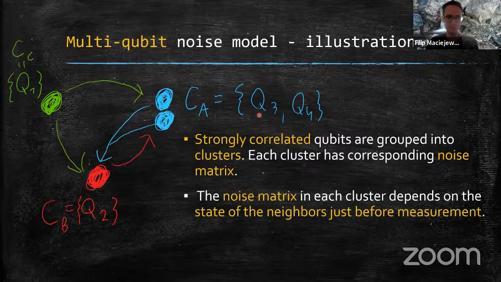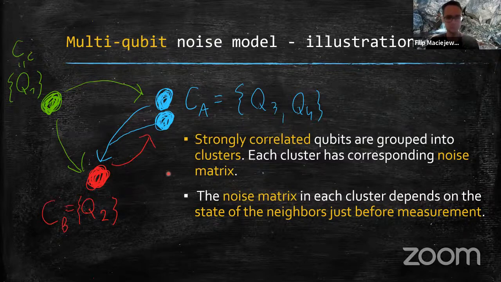For this, imagine that the noise matrix on each cluster depends on the state of the neighbors before measurement. So in this example, the qubit at the beginning of the arrow affects the noise matrix on the cluster at the end of the arrow. For example, the noise matrix on the blue cluster is dependent on the state of the green one, and red as well, and those are mildly dependent on each other.